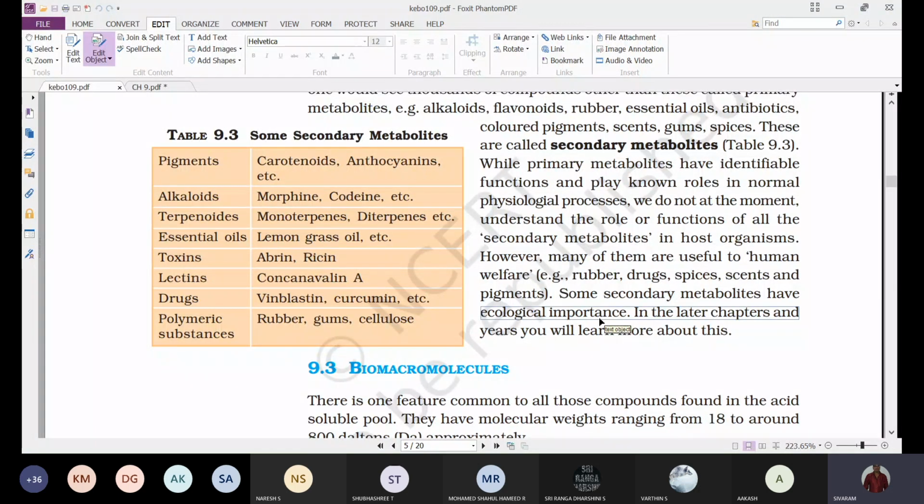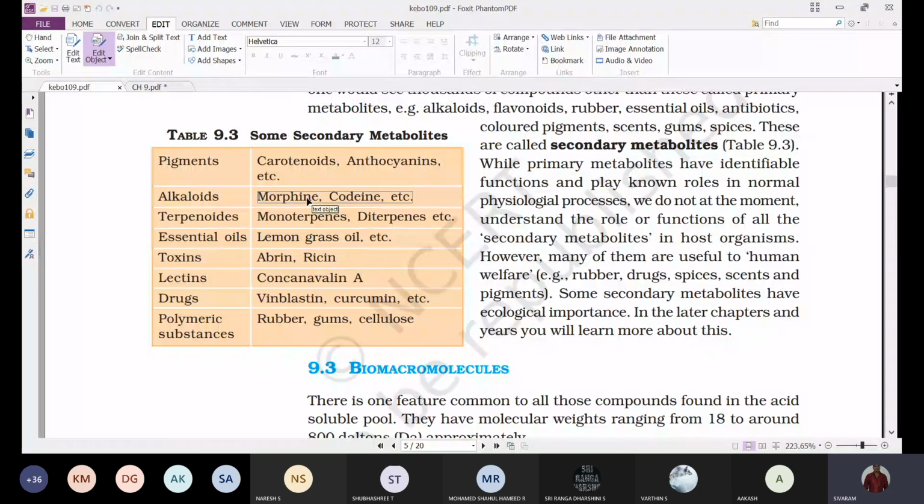We can see what are the pigments that are obtained: carotenoids, anthocyanins, that is violet color. And next, alkaloids like morphine. Morphine is obtained from Papaver somniferum. Morphine has medicinal value, but it is abused. It acts as a sedative, generally used after surgeries to relieve pain.